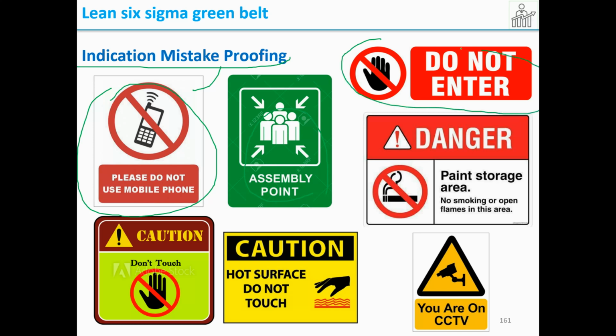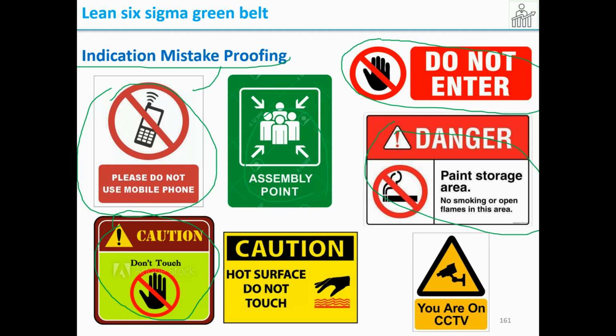This is also an indication mistake proofing saying that you do not enter here. Then danger, paint storage area, because there will be some chemicals you should not smoke here. Then don't touch this.